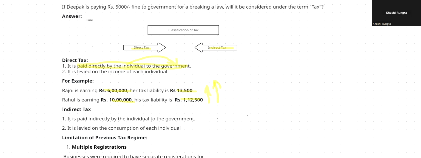Now, coming to indirect tax, it is indirectly paid by the individual to the government. For example, how will you say it is indirect? Now, let me tell you. There is a supply chain, right? This is the manufacturer. Manufacturers provide goods to the wholesaler, right? The wholesaler will provide goods to retailers. Yes or no? Retailers will provide to consumers.